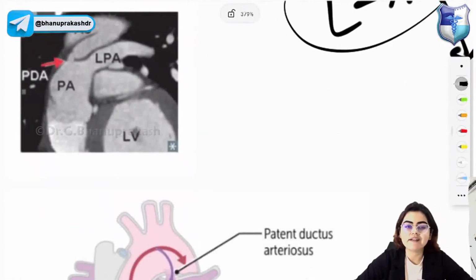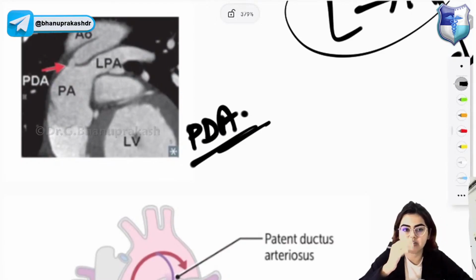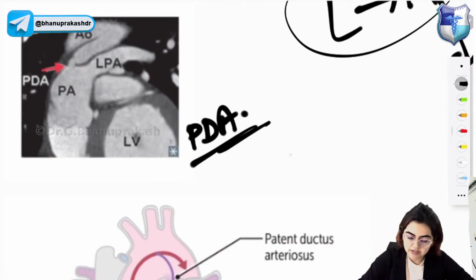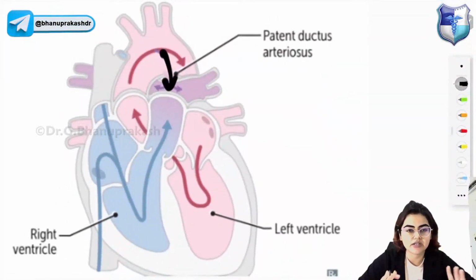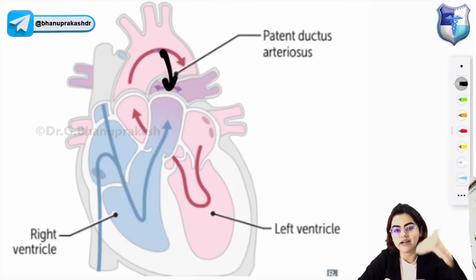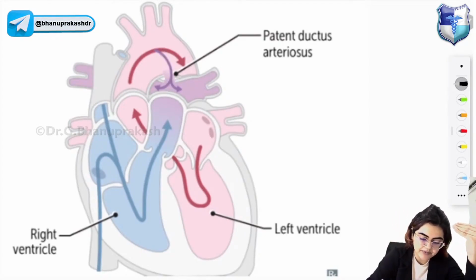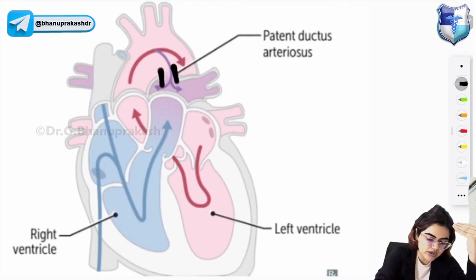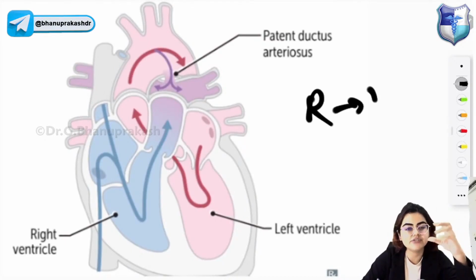Okay, so next one is patent ductus arteriosus. Let's understand what is patent ductus arteriosus. Look at this: a connection is forming between the aorta and the pulmonary artery, the patent ductus arteriosus, right? In the fetal period, the shunt is right to left. That is normal. From the pulmonary artery the blood will go in the fetal period. This PDA will allow the blood to flow from the pulmonary artery towards the aorta. So in the fetal period the shunt is right to left, that is normal.